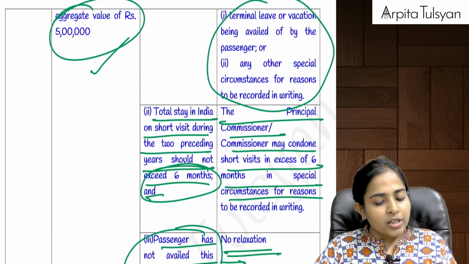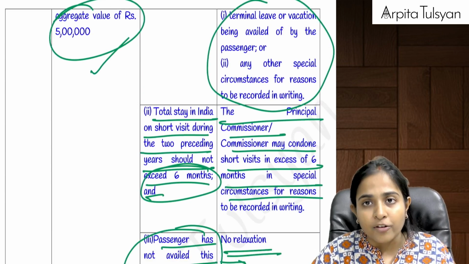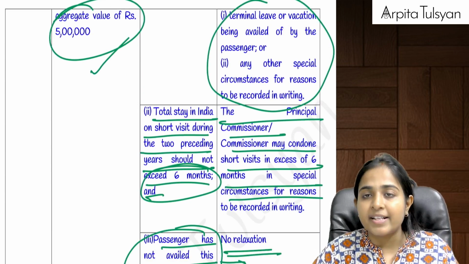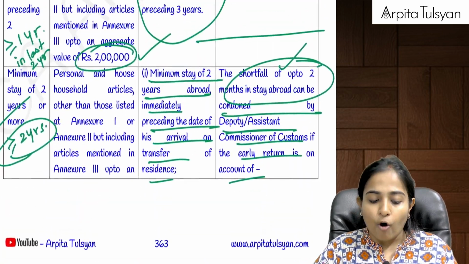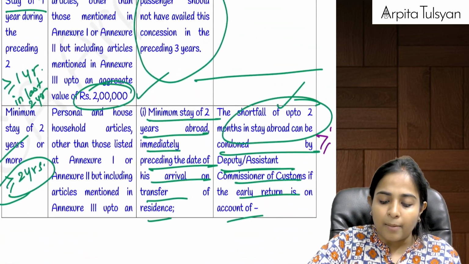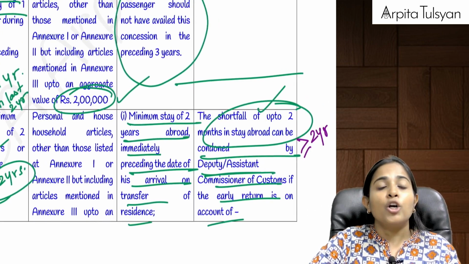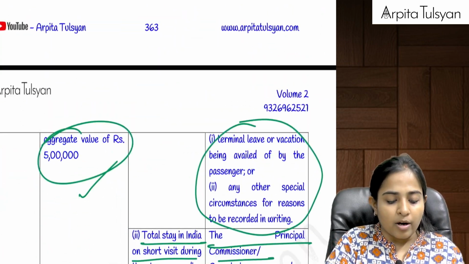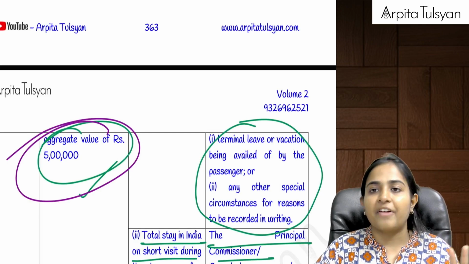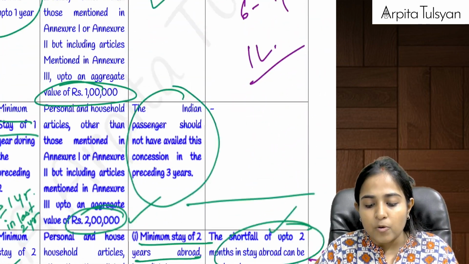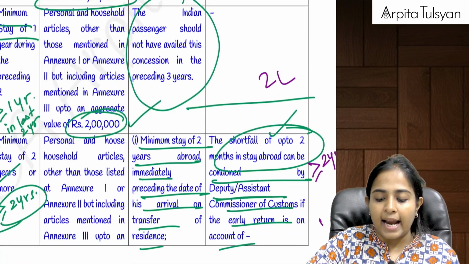Then in the last 2 years, when he had come to India for short visits, his visits in India should not have exceeded 6 months, and he has not availed this concession in the last 3 years. If all these conditions are fulfilled and he has stayed abroad for a period of more than or equal to 2 years, then he will be allowed personal items, household items up to rupees 5 lakhs. Okay, so 60,000, 1 lakh, 2 lakh and 5 lakh.